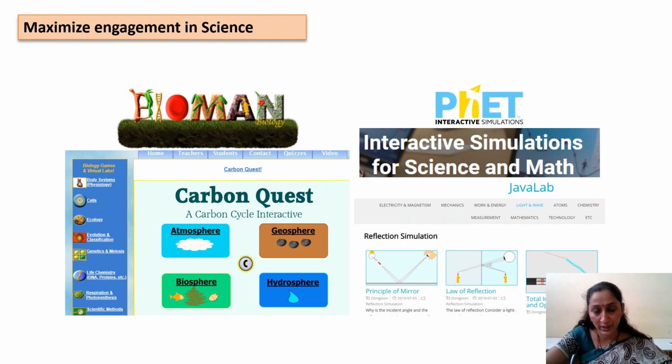Next comes PhET. PhET is actually the acronym of Physics Education Technology. But now the acronym is limited as the scope has been increased, and we are now using it for mathematics and sciences. Here the interesting feature is that in this website, you will see many tested and evaluated interactive simulations. Subjects, especially sciences: physics, chemistry, biology. When we want to conduct some experiments virtually, we can select the content and present it in our classroom.